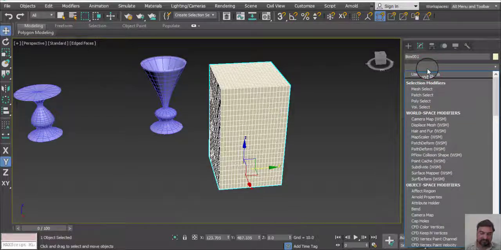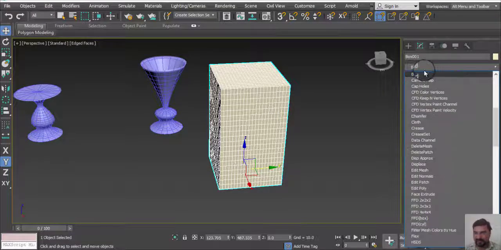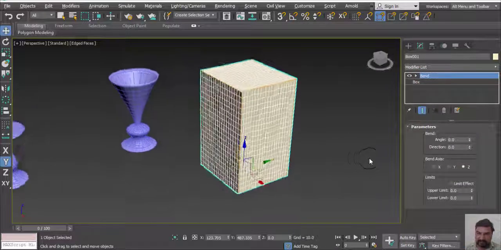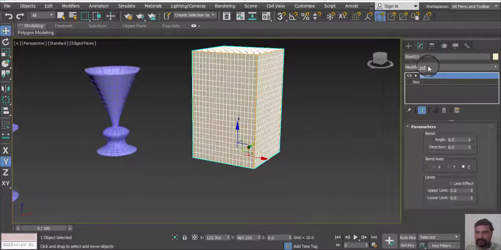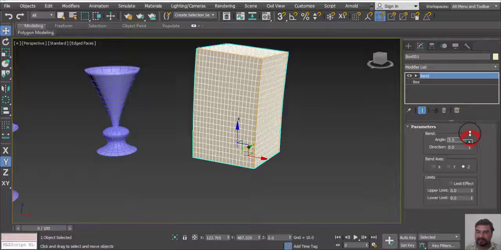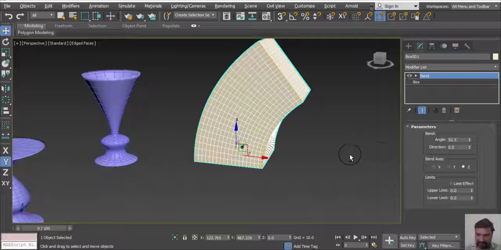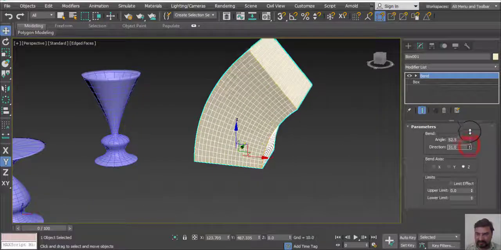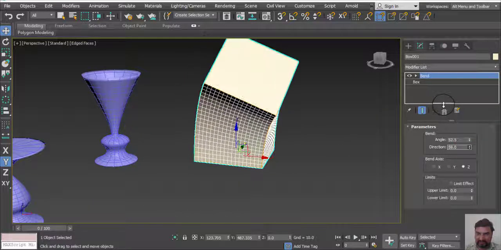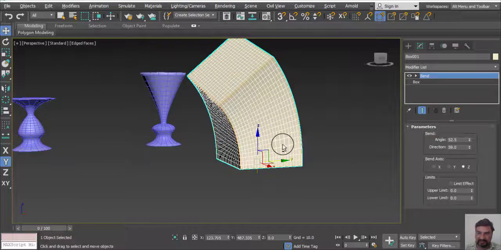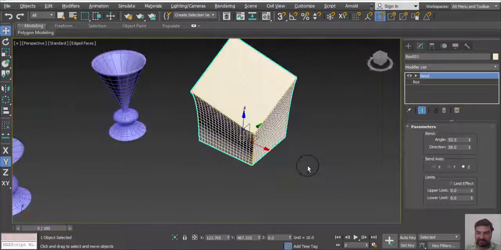And we can use a Bend modifier. Directly go to modifier and apply Bend. Here is the option, parameters. First is Bend angle. We can manage an angle to particular box. We can also change the value of direction. You can change angle in different direction.